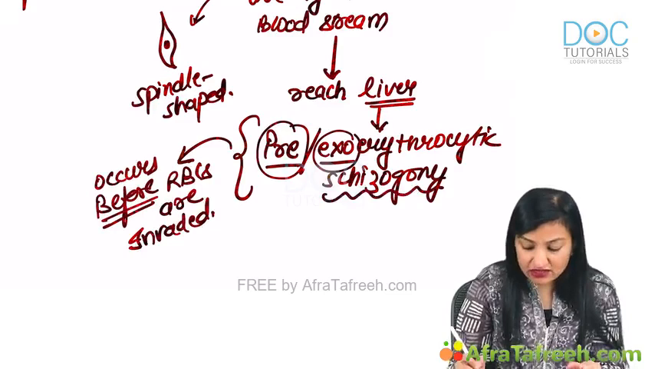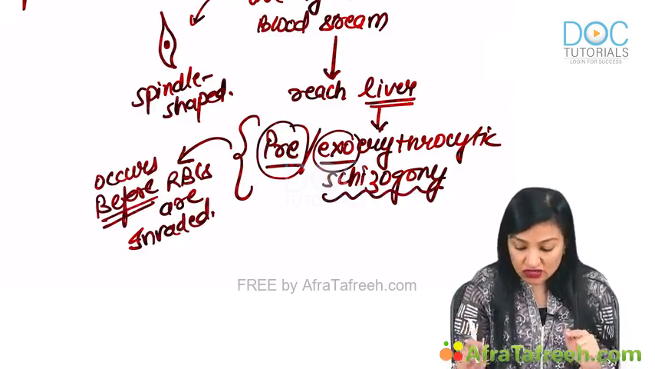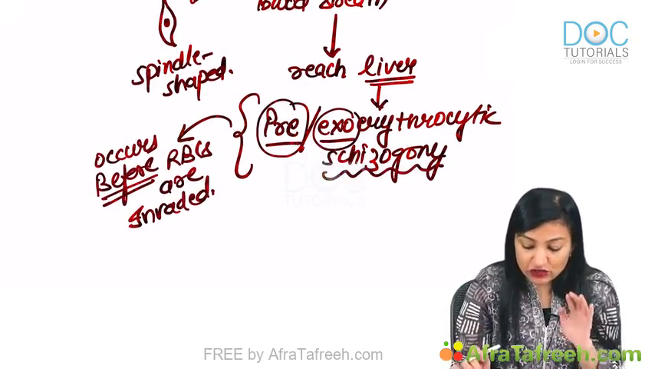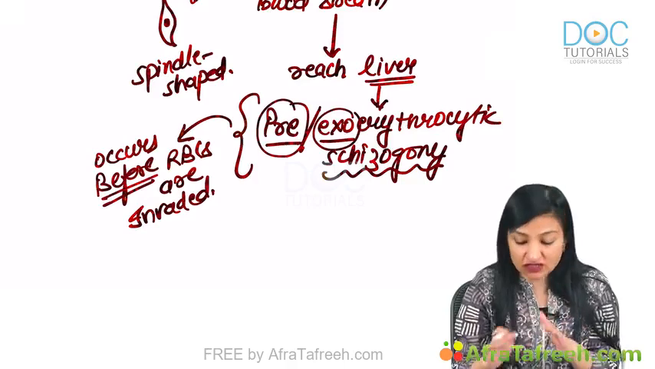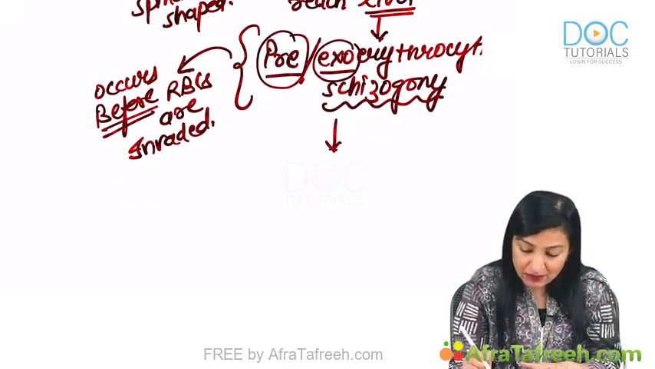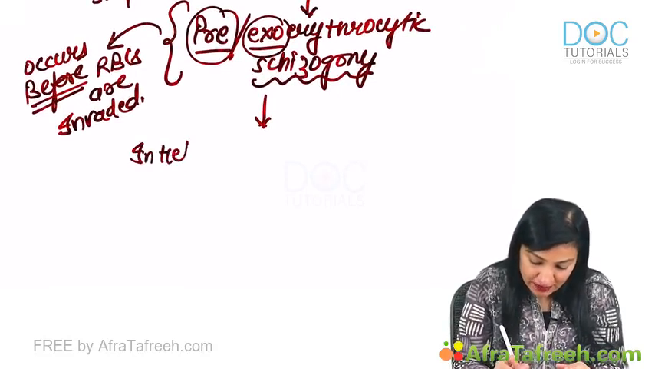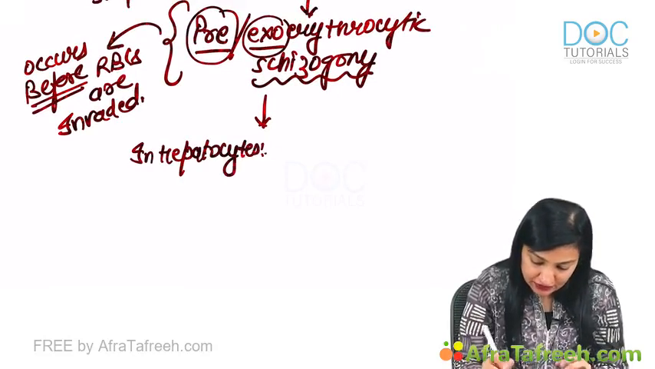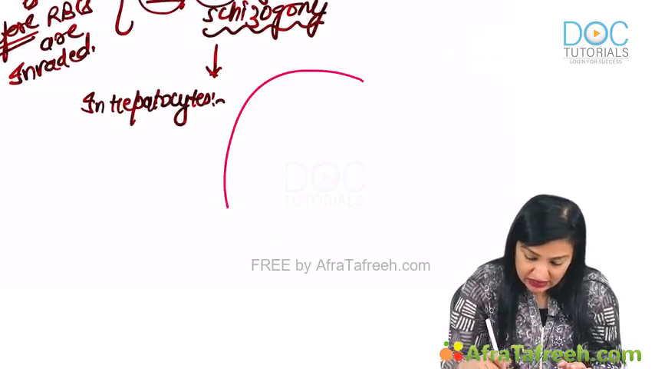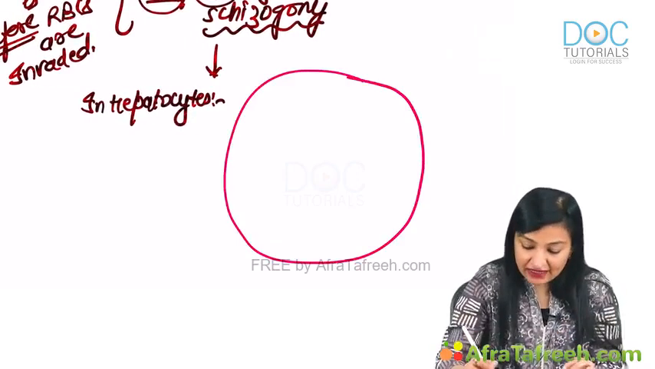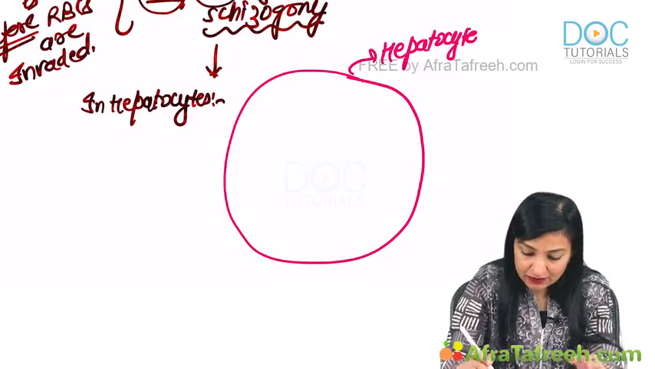And of course, we are talking about what is happening in man. Remember, in man, schizogony occurs. So this cycle is going to take place in the liver. It means some schizonts are going to be produced in the liver. So, what happens in the hepatocytes? Now imagine this is a hepatocyte. An over schematic diagram this is, guys.